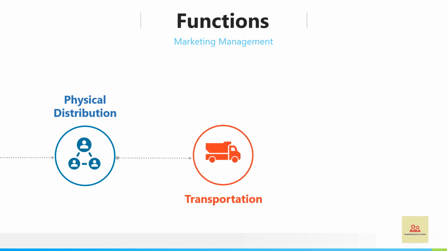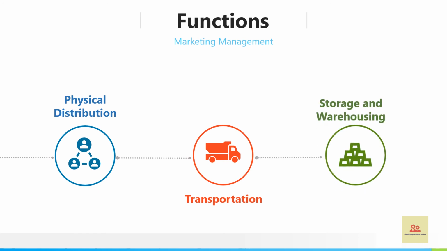Next is transportation. So goods are not necessarily consumed at the same place where they are produced. So there is this place gap, this hindrance of place, which you have already studied in class 11th, between the place of production and the place of consumption. This is a gap which a marketer always tries to fill using different modes of transportation. So transportation is another very, very important function of marketing management.